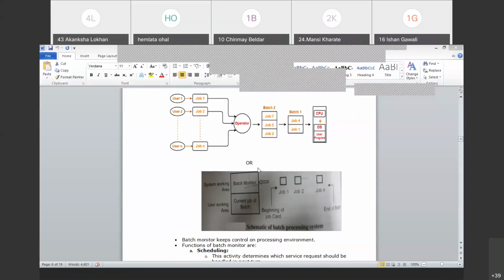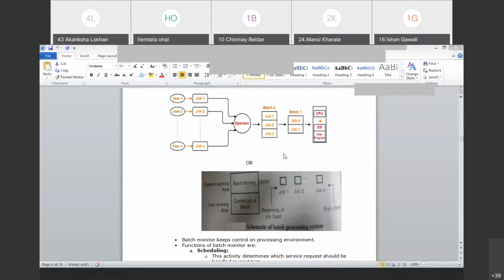Now, this batch operating system, as I said, is a very old era operating system. Make a point clear: during this time, the user didn't have any interaction with the system, like nowadays, where we interact directly with the system. I'm opening my program, I'm executing my program.